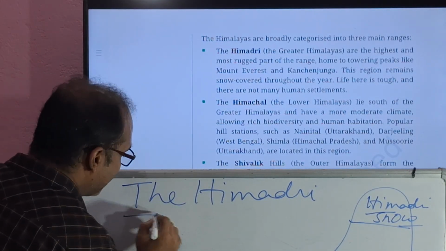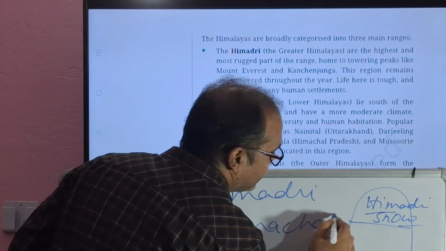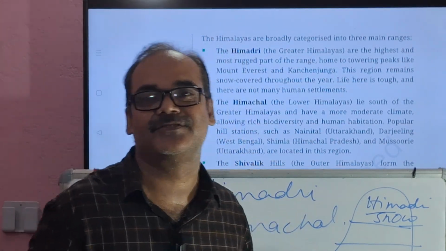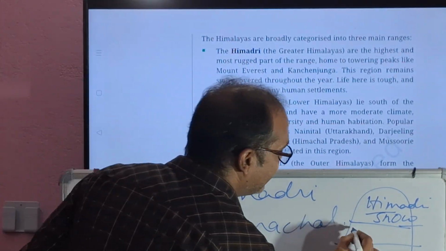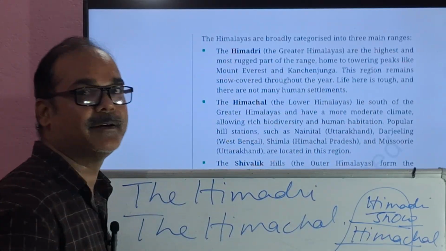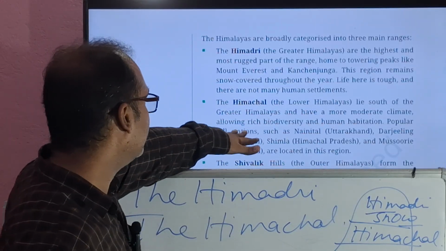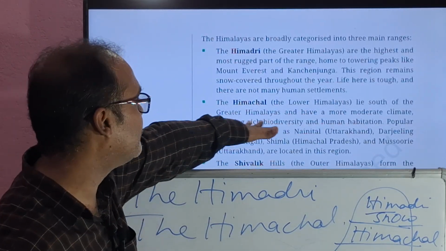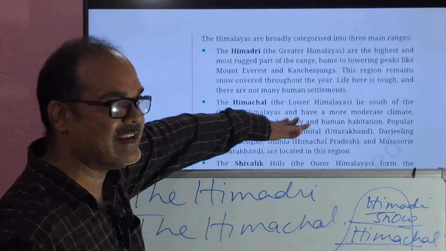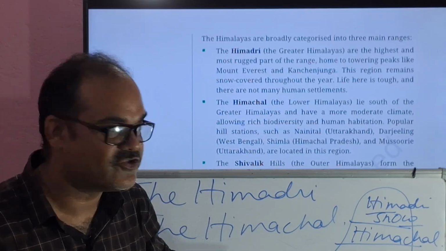Next we have the Himachal. Himachal, as we discussed, is full of hill stations. All the hill stations you will find here. This is the middle one, right? We also call it the lower Himalayas. It has rich biodiversity and is good for human habitation. Popular hill stations such as Nainital, Darjeeling, Shimla and Mussoorie are located in this region.